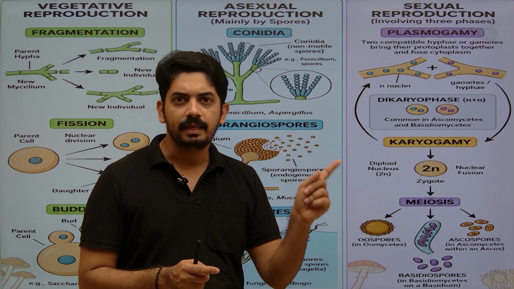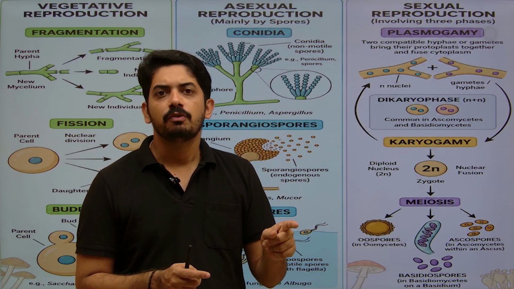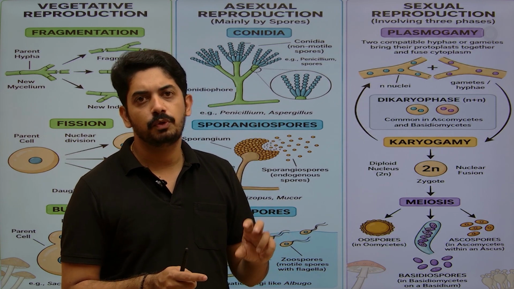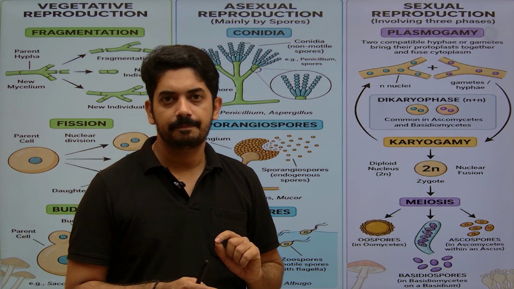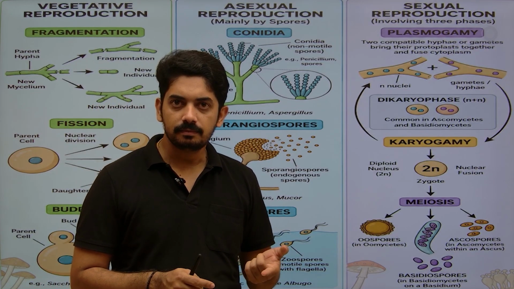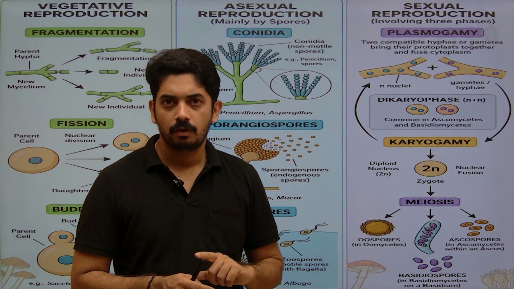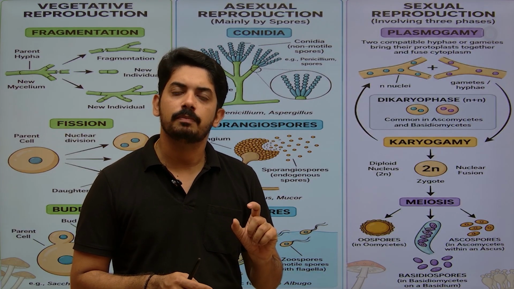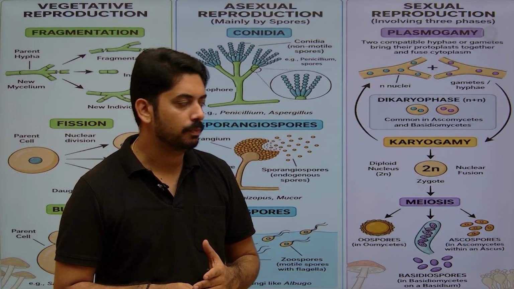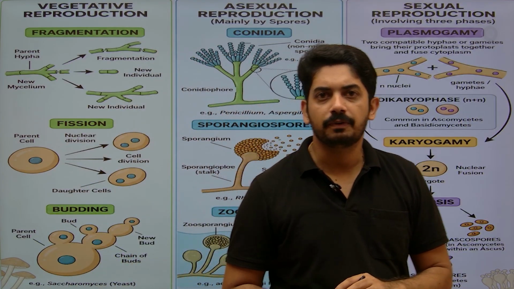So plasmogamy is fusion of cytoplasm, karyogamy is fusion of nuclei, and when the cytoplasm and the nuclei have fused, the cell becomes diploid. Now that diploid cell undergoes meiosis, and meiosis produces the sexual spores. Okay, so one diploid zygote cell produces 4 haploid spores. These are sexual spores. This is very common in lower forms of fungus.